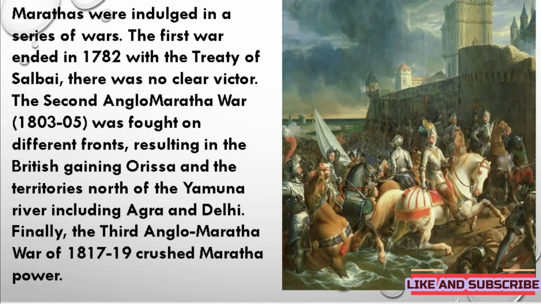And students, as I said earlier also, the Marathas were involved in a series of wars with the British East India Company, and the first war between both parties ended in 1782 with the Treaty of Salbai.